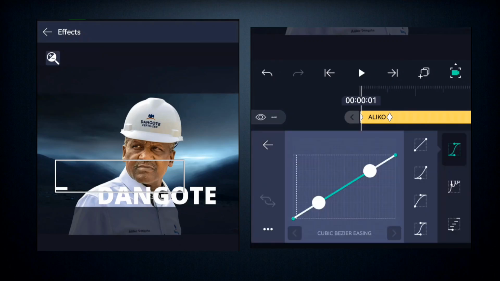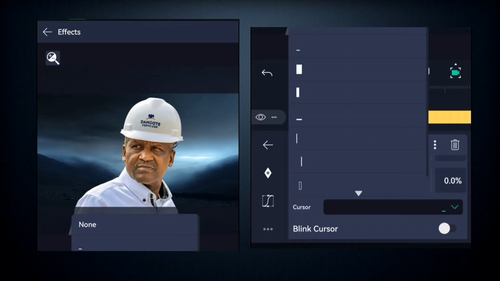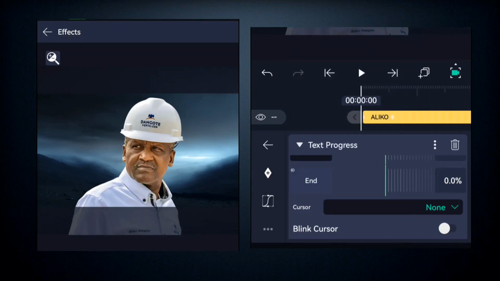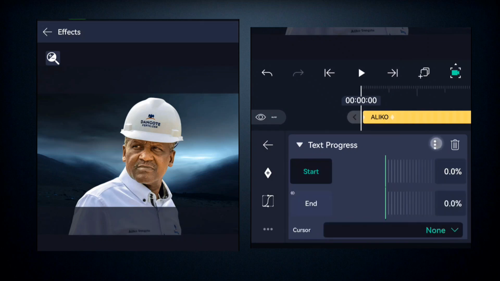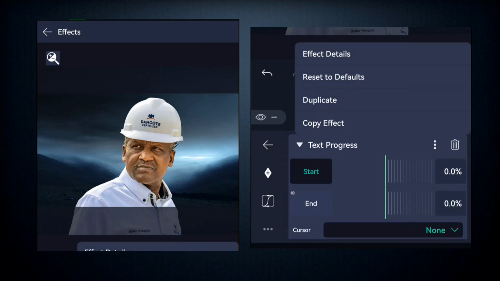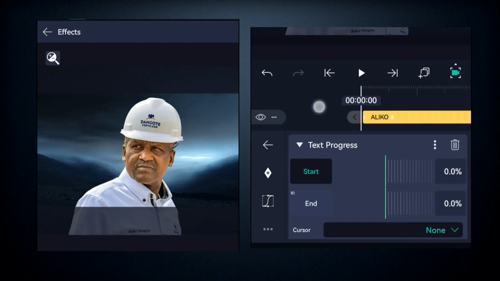You come here and add a graph, and then you come here to the cursor and select none, so you don't want it to have a cursor. Then you come here and copy the effects, right? And then you're going to paste it on the other effect.